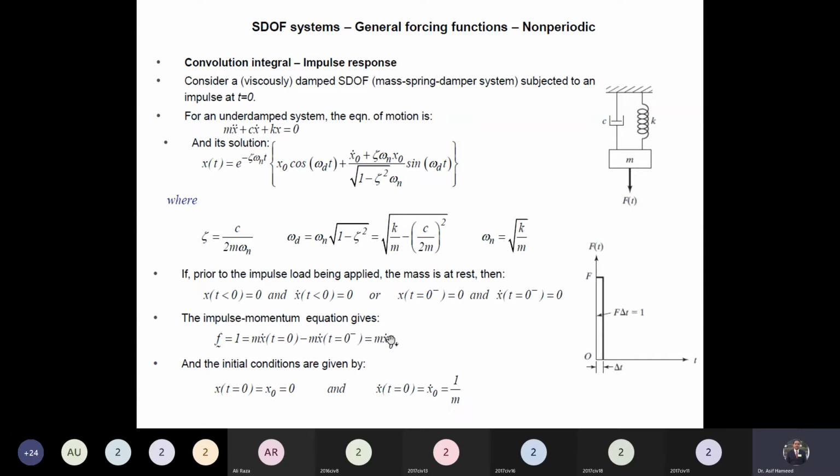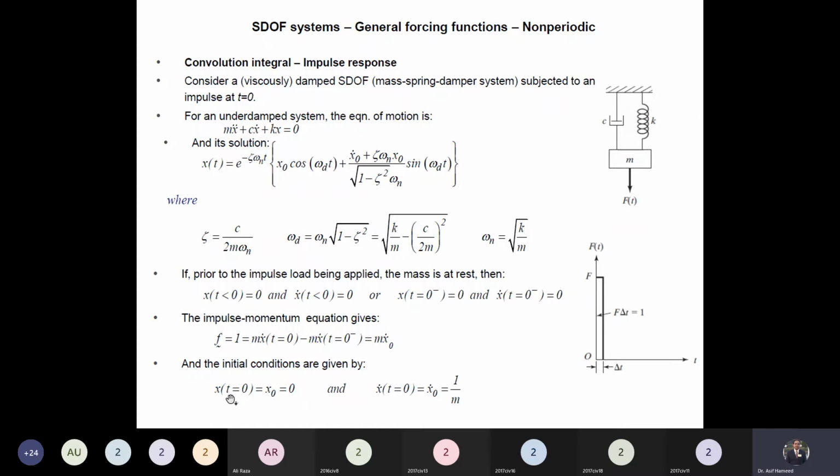This is the velocity after the application of the load. From here, we can find the velocity, that is equal to 1 over m. So actually we have converted the impulsive force to the initial velocity given to the system. Do you understand? That impulsive force will give the velocity to the system.